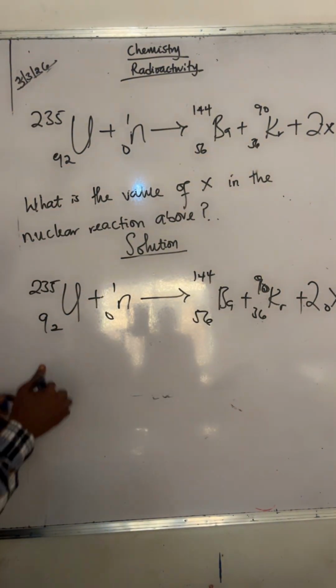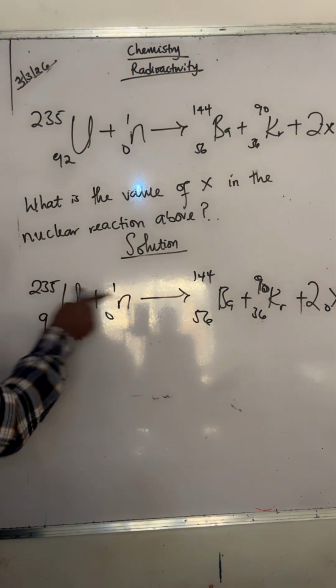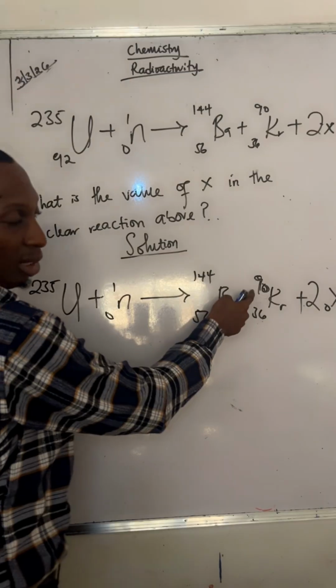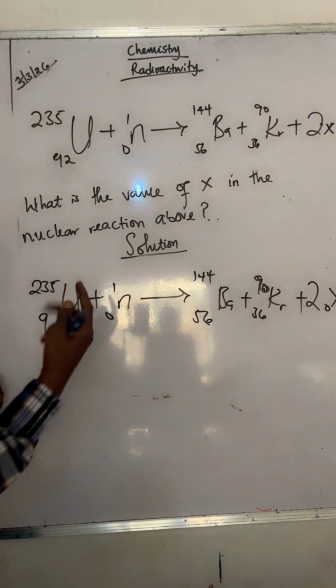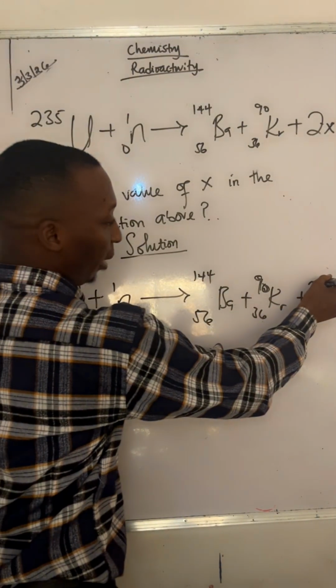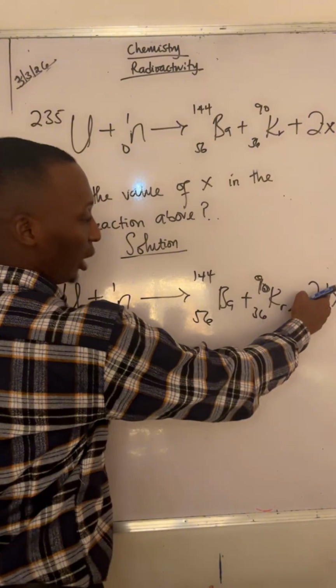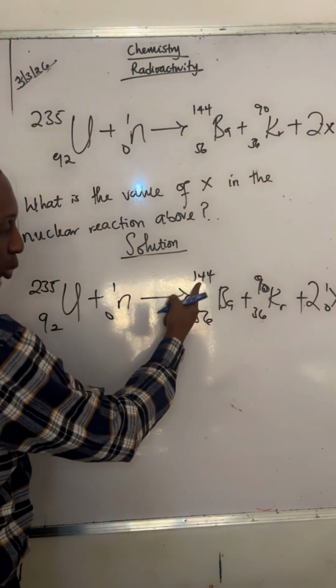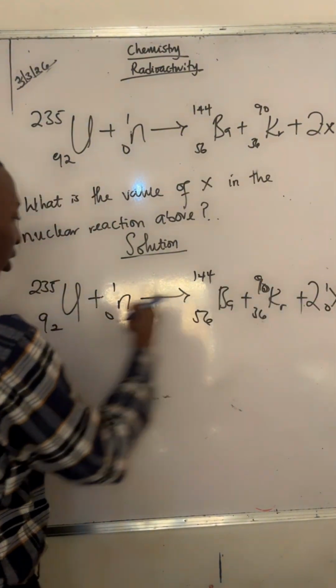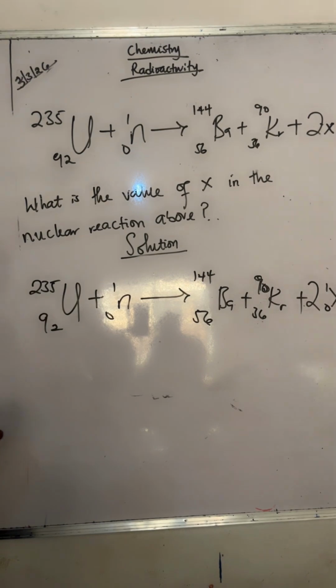So in the course of answering this, I have 236, I have 234 here. So I needed 2 more to balance that one. So by the time I had the 1 here, don't forget 2 times 1 is 2. And 144, 90 and 2 is 236. That means this particular reaction is balanced.